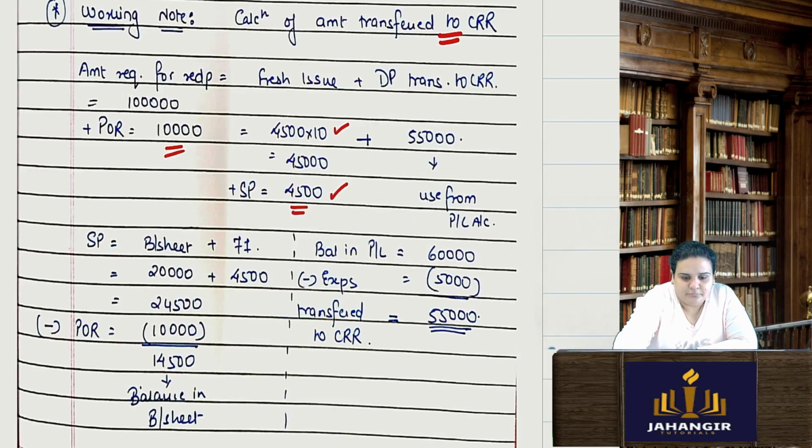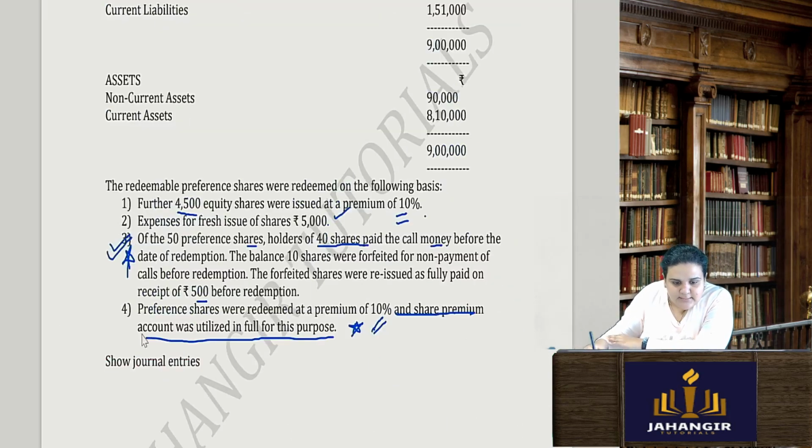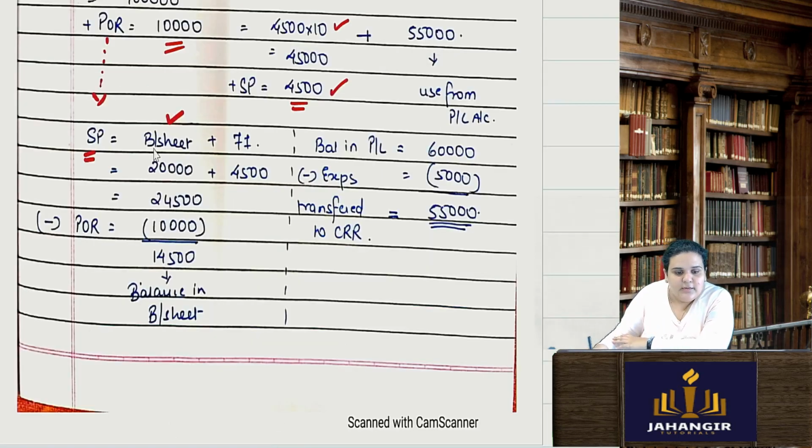Now for this premium on redemption, I will first work out securities premium balance sheet plus fresh issue. Why? They are telling that share premium account was utilized in full for this purpose. So in my balance sheet there is 20,000 in my securities premium, and on fresh issue I also got 4,500.